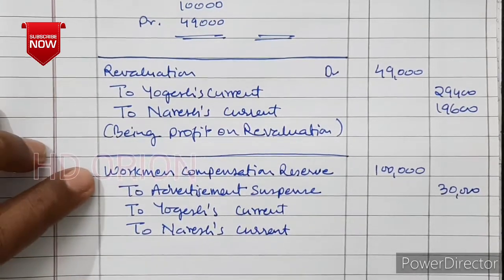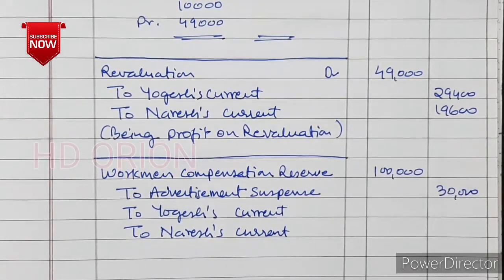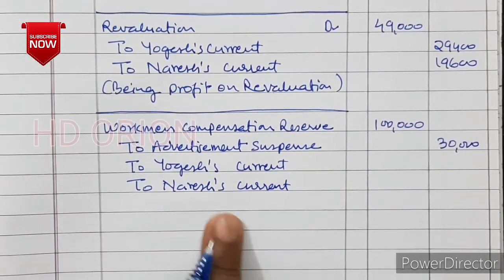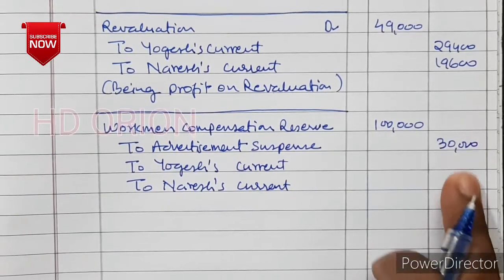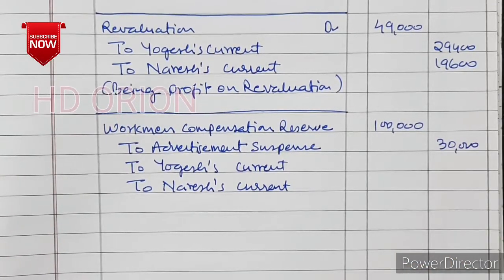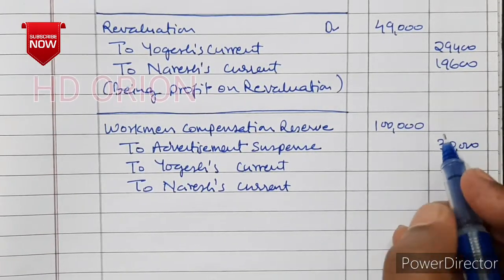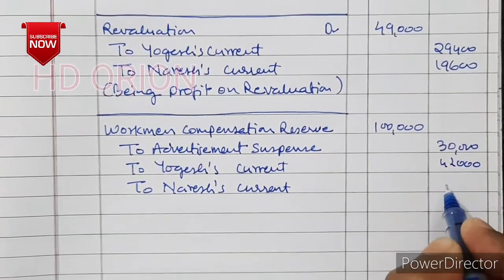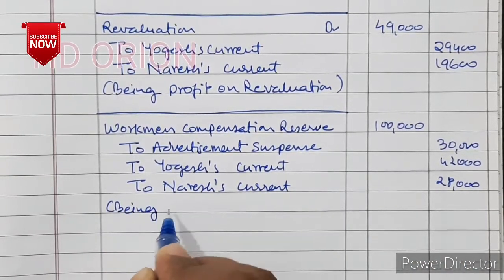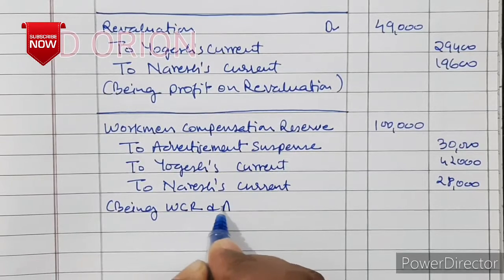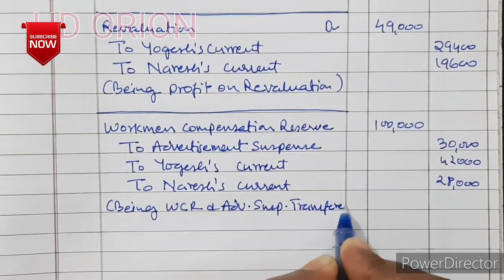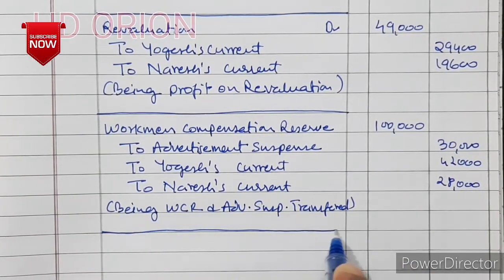Separate entries can also be made for workman compensation and advertisement suspense. You will get the same answer. No change will be there. But this way also it can be adjusted. So balancing figure is 70,000, which will be broken in old ratio, that is 3:2. So 42,000 and 28,000. Being workman compensation reserve and advertisement suspense transferred to partners capital account.